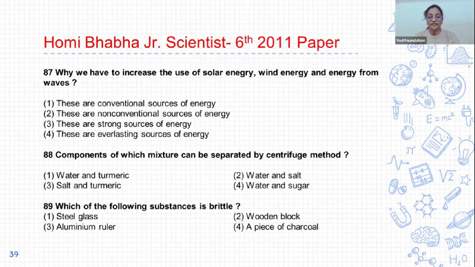89. Which of the following substances is brittle? And options are steel glass, second wooden block, third aluminium ruler, and fourth a piece of charcoal. And the correct answer is fourth. A piece of charcoal is brittle. Brittleness is the property of a substance by which substances break easily, and charcoal is brittle. So answer 4 is correct.